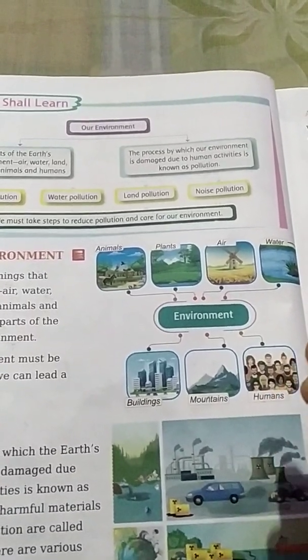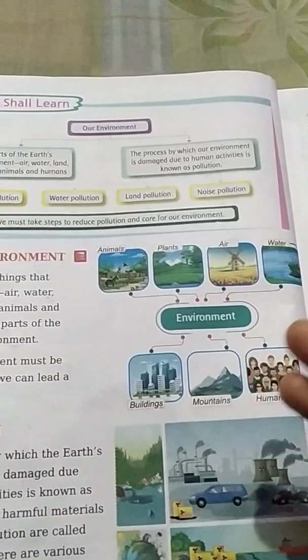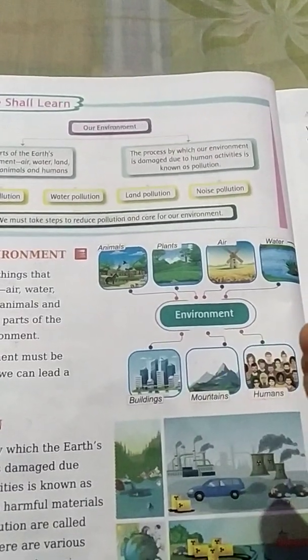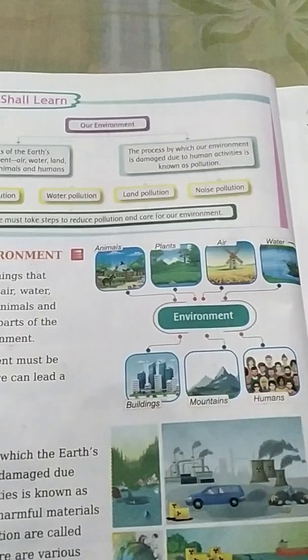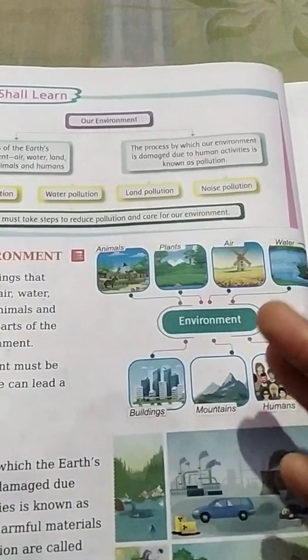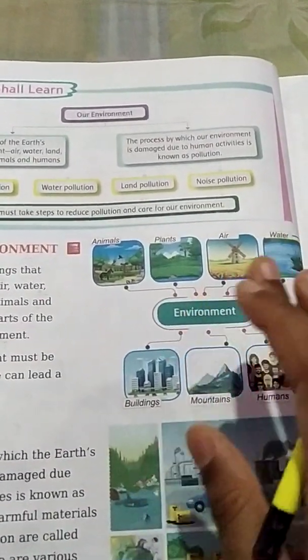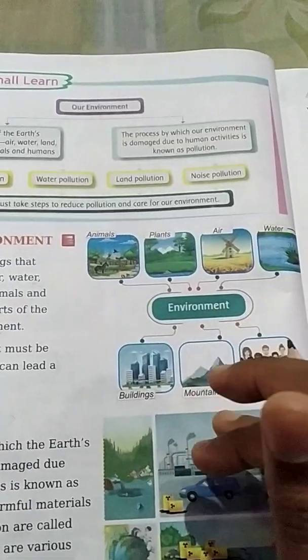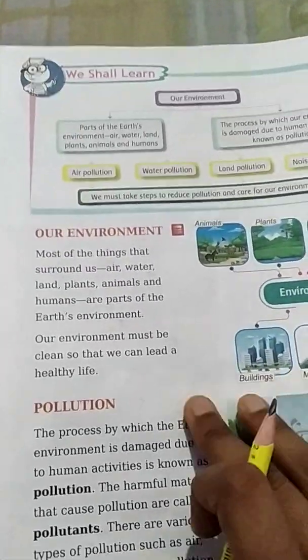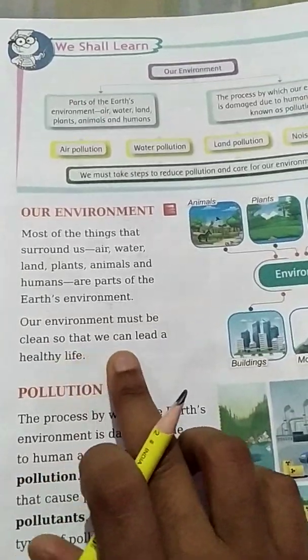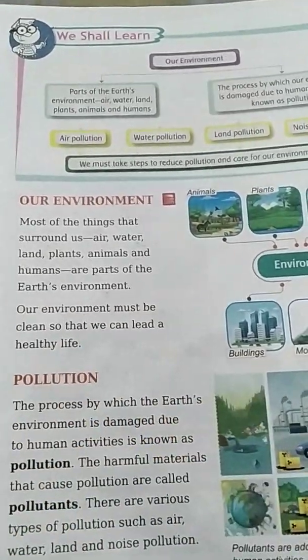These are non-living things and these are found in nature, so that is why these are known as natural things also. Now things like house, road, furniture, plastic, etc. are the man-made things. Because we made these things, these are known as man-made things. Now our environment must be clean so that we lead a healthy life.